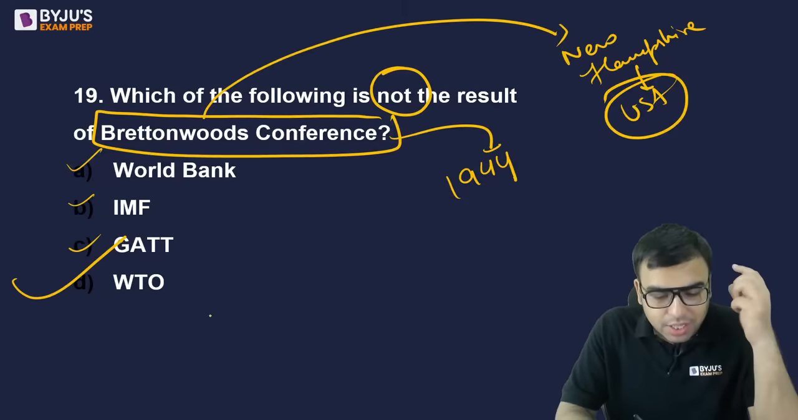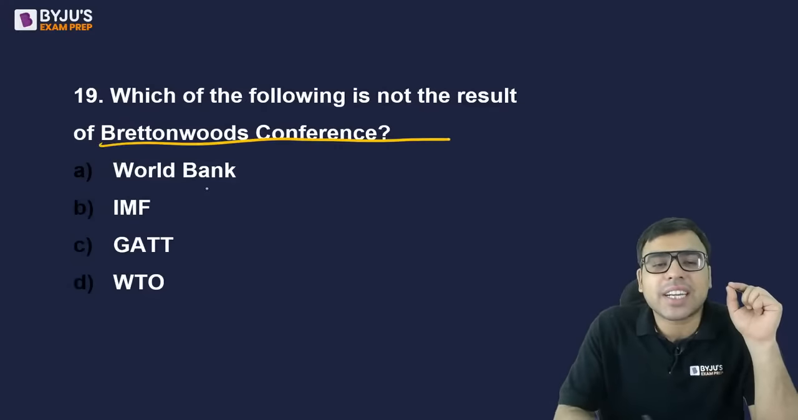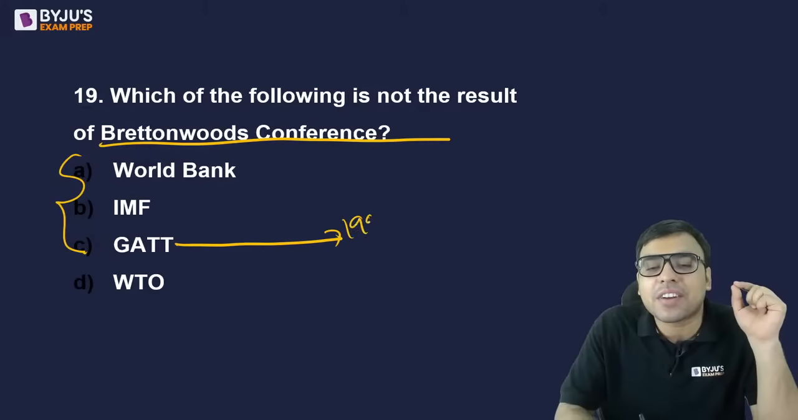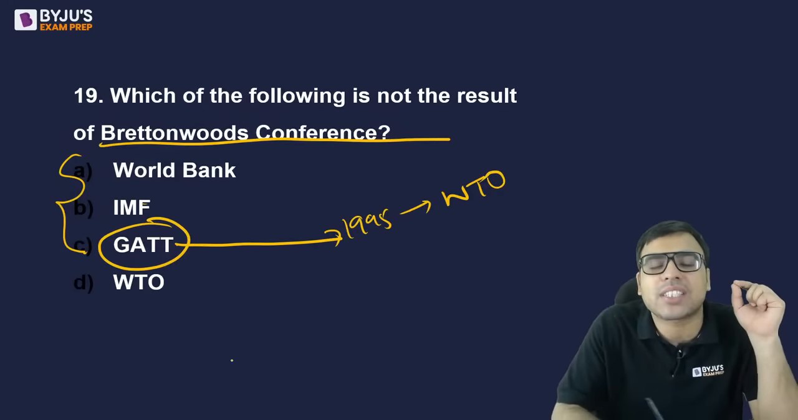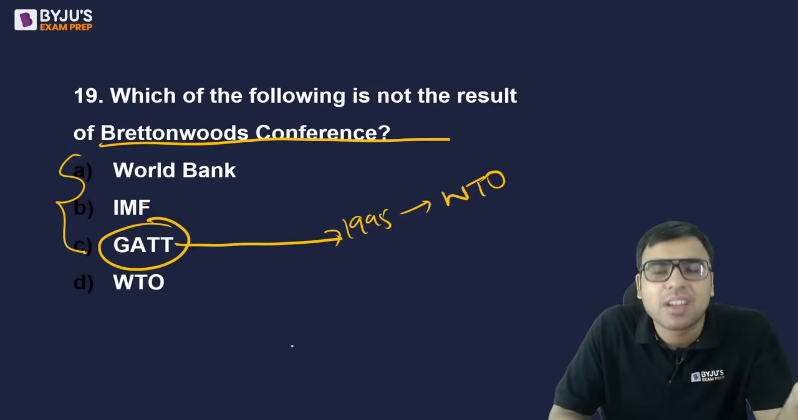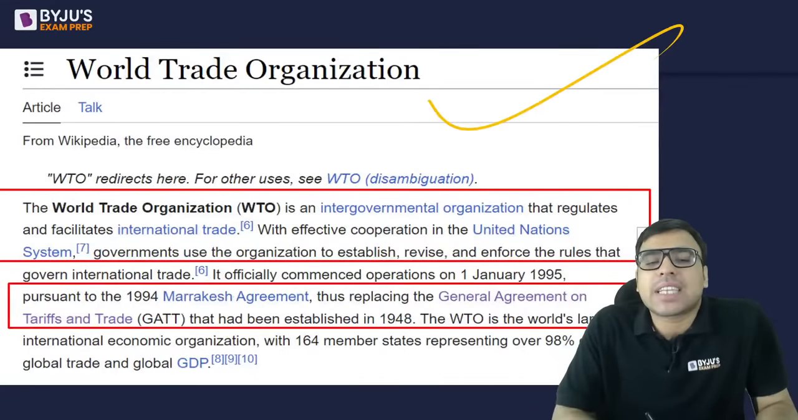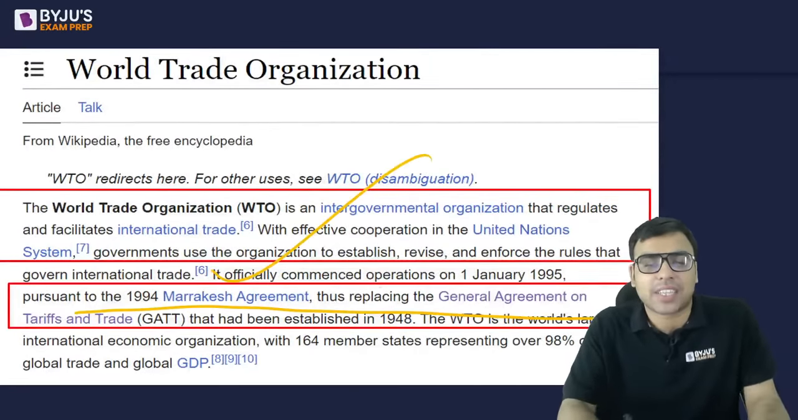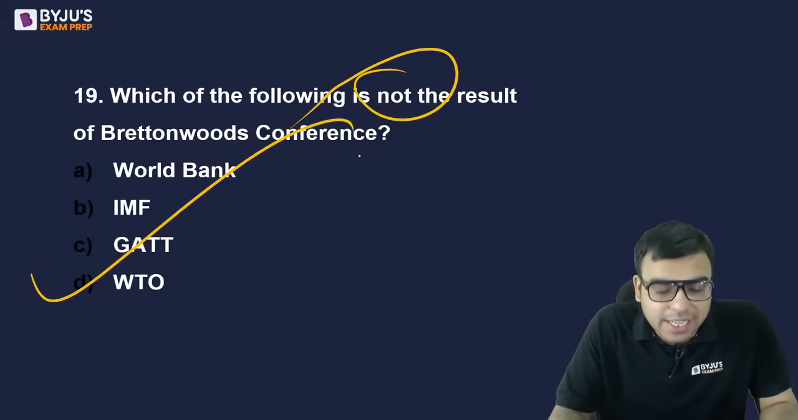ठीक है. Now देखो, actually Bretton Woods Conference resulted in the formation of these three. This was later on in 1995 replaced by WTO. ठीक है. Okay. World Bank, IMF is International Monetary Fund, GATT मतलब होता है General Agreement on Trade and Tariff. It was not very successful, so later replaced by WTO. And WTO is a result of Marrakesh Agreement. है ना, लिखा ना, thus replacing GATT and all. Yes. So you must be knowing it. तो not पूछ रहा है, so D is the right answer to this question.